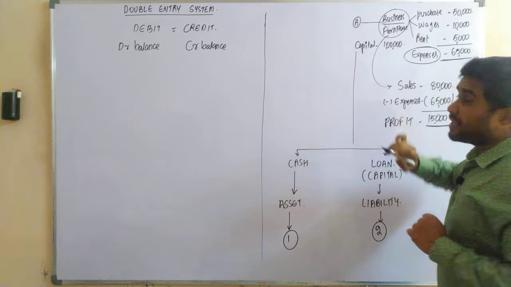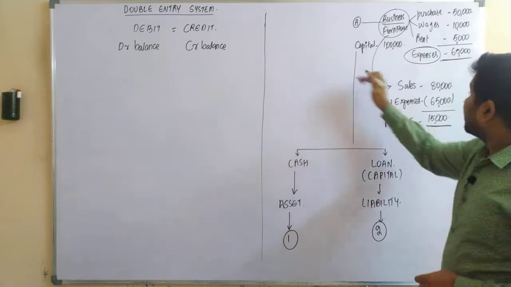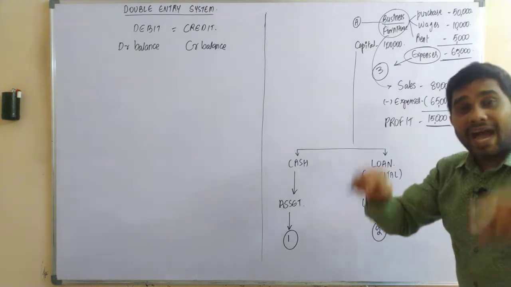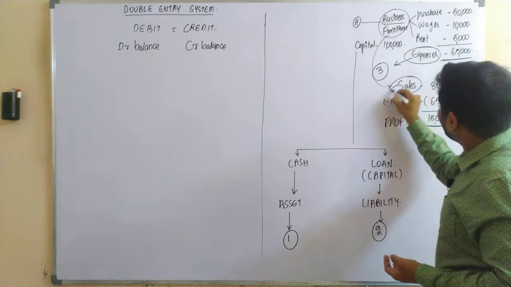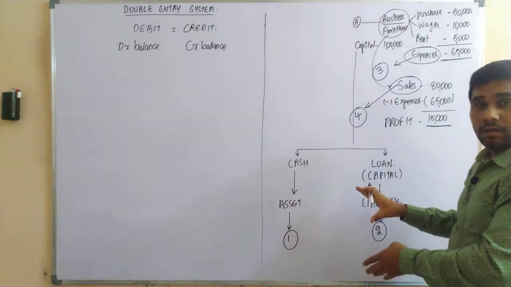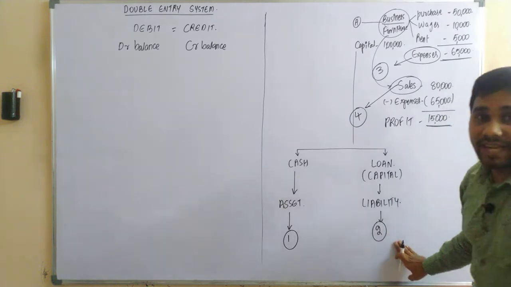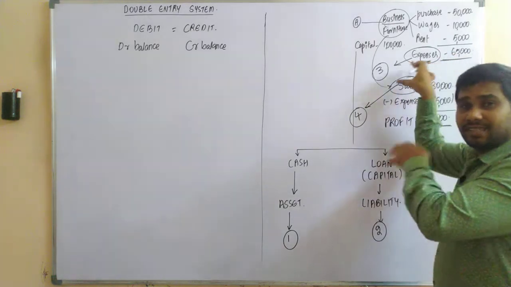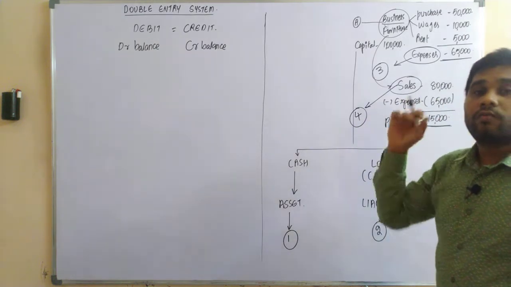The expenses which you are incurring after receiving the cash into the business are nothing but your third component of the business, and after converting the wood into furniture, the sales is nothing but your fourth component. So how many components are you having? You are having asset as the first component, liability as the second component, and after receiving the cash, as you are incurring some expenses, these expenses are the third component of the business, and the sales is the fourth component.